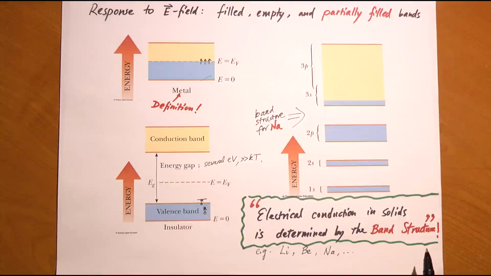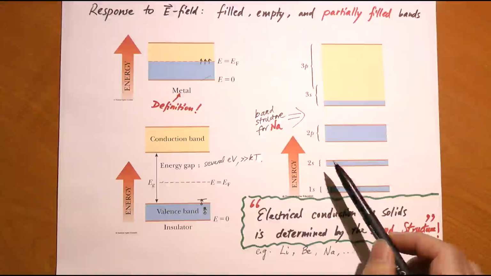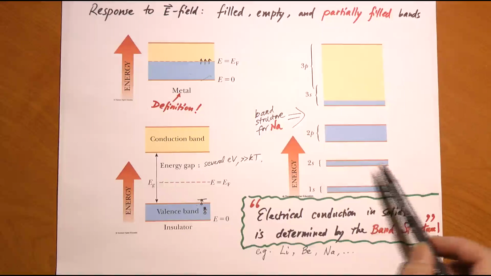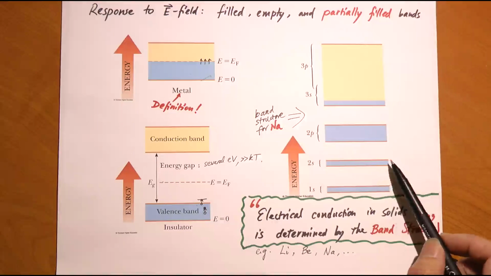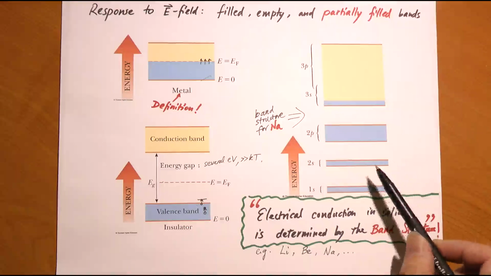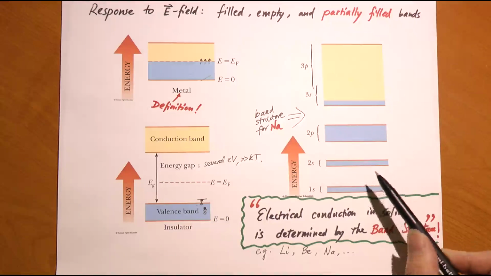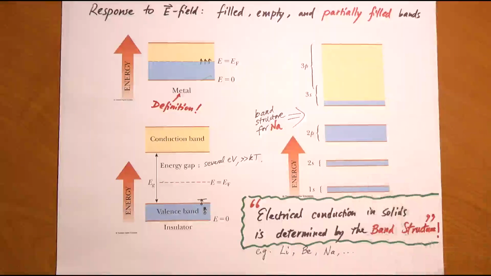So in solid-state physics, one of the most important things is for us to determine the band structure, so we can then figure out what kind of electrical conduction property it has. We can look at examples of lithium, beryllium, sodium, and so on. This is sodium. We can see why sodium is a good conductor. Lithium is very similar. Lithium has two 1s electrons and one 2s electron. So the 2s band in lithium is half filled, and therefore the 2s band is responsible for electrical conduction in lithium. Lithium is also a good conductor.